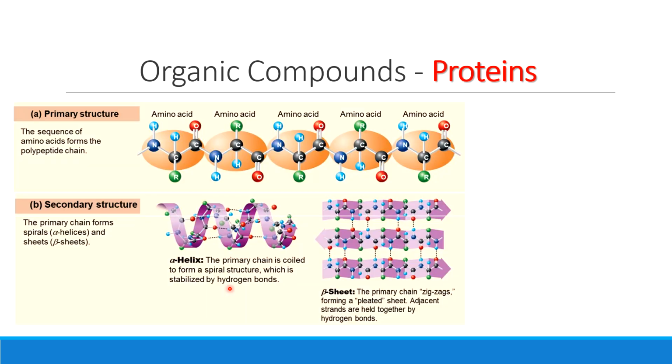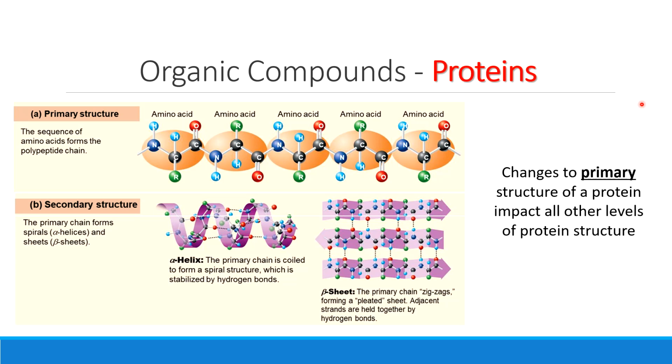So when I look at proteins, we have 4 different levels of chemical structure. The first level, the most basic level, is what we call the primary structure. And what I want you to underline, highlight, star about primary structure is that this is the sequence that the amino acids are connected in. So the sequence or the order of those amino acids, that's my first most basic level of protein structure.